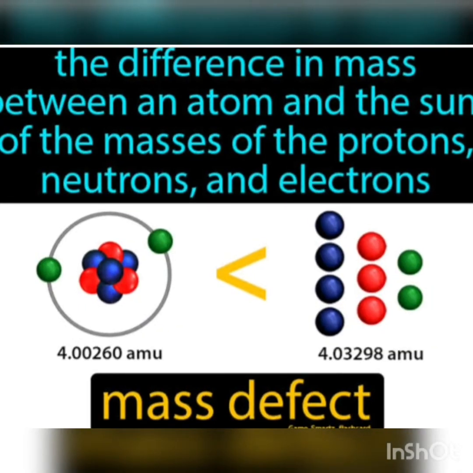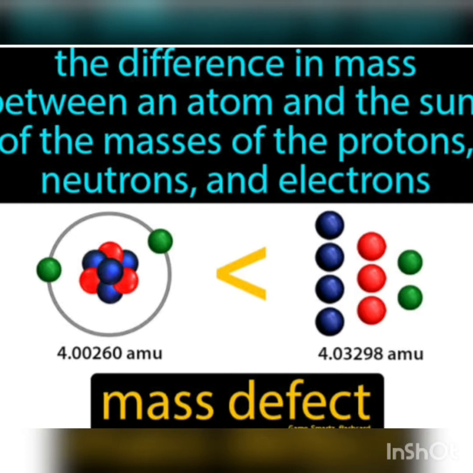Now children, you know that according to Einstein's formula E equals mc square, where E is the energy, m is the mass and c is the speed of light.